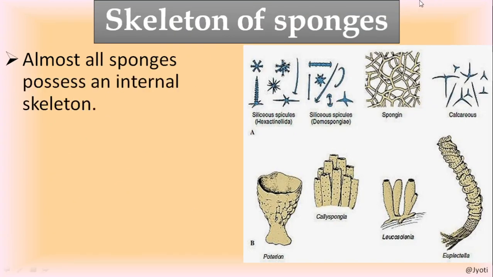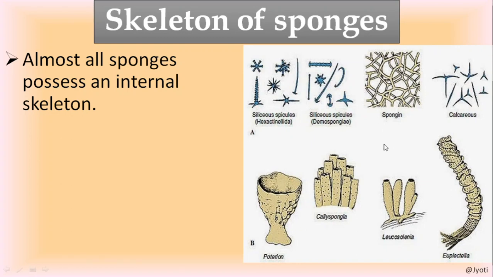Now we'll discuss the skeleton of the sponges. Here you can see some thread-like branched structures. These thread-like branched structures are called spicules. Here you can also see a fiber-like network structure, which is known as spongin fiber.